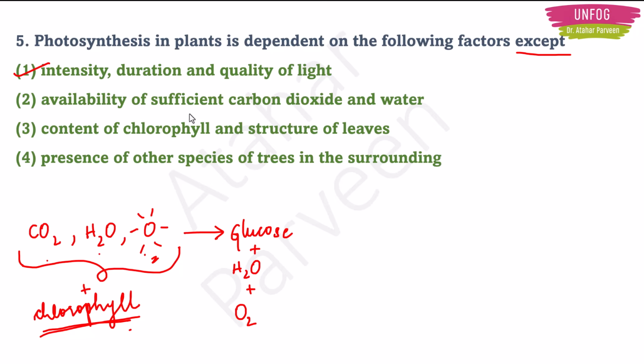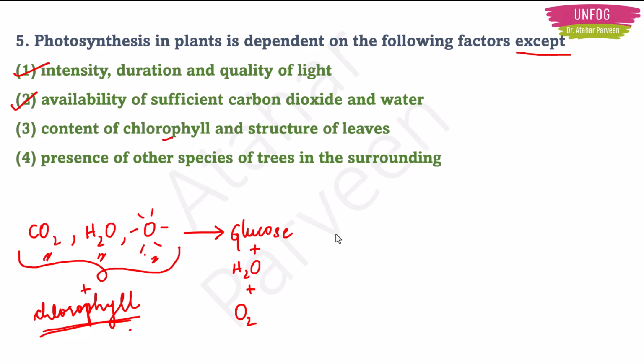Now availability of sufficient carbon dioxide and water. Yes, we need carbon dioxide and water in good amounts for photosynthesis to happen. So this also we require, correct? Then we have content of chlorophyll and the structure of the leaves. So yes, we know that chlorophyll is necessary for photosynthesis to happen.